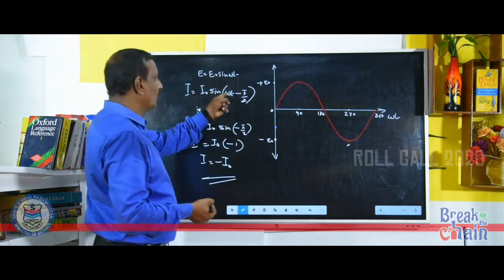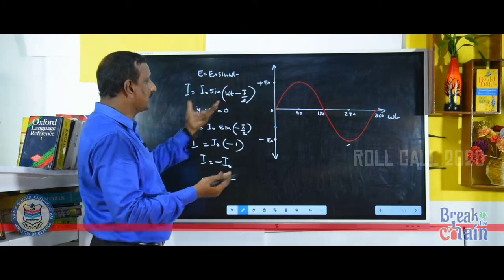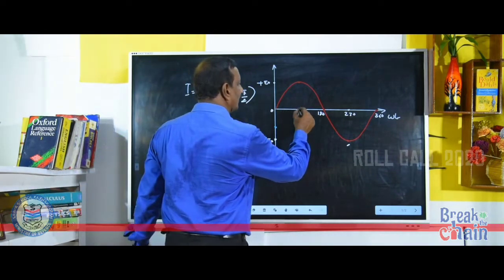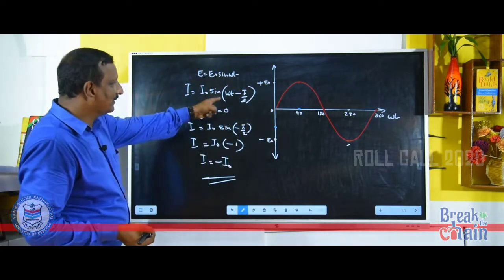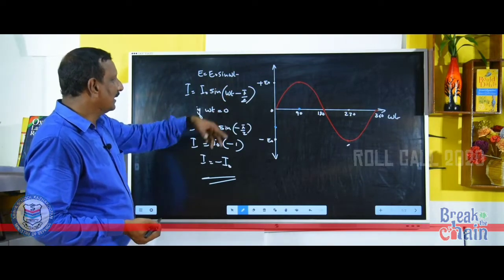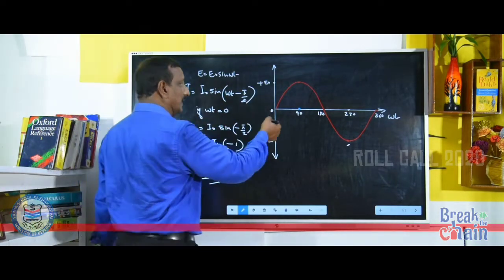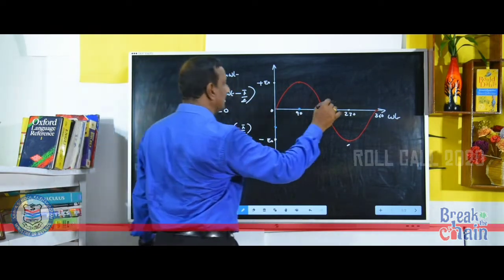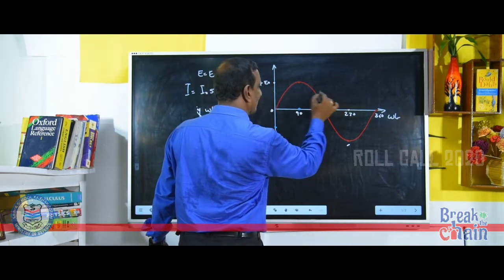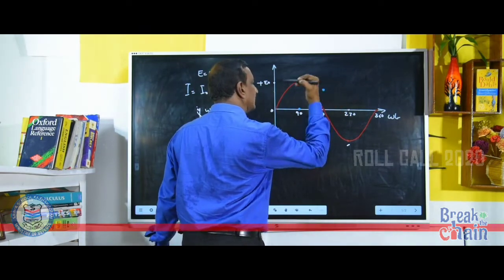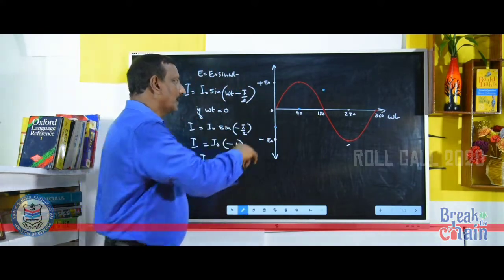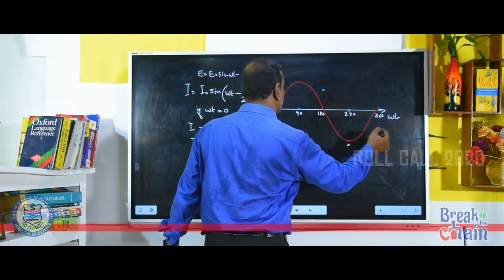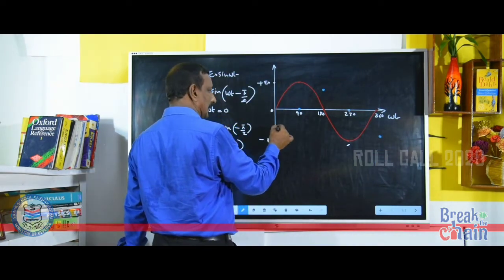Then, when omega t is 90, 90 minus 90 is 0. So, I is equal to I0 into sin 0, it will be coming to 0. When it is coming to 180 degrees, 180 minus 90, that is sin 90, again I is equal to I0. Let it be somewhere here. Then coming to 270, it is here. Then it is coming to 360, it is here. See, the variation is like this.